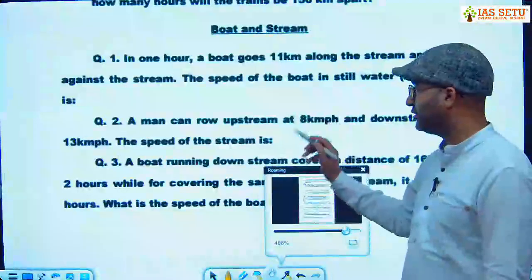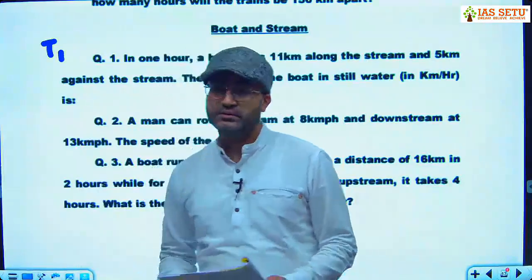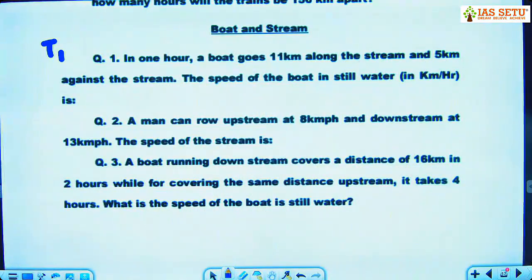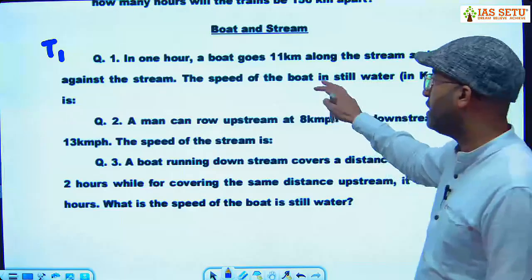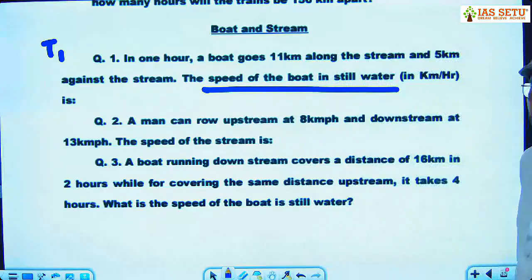चलो क्वेश्चन टाइप 1. In 1 hour, a boat goes 11 kilometer along the stream, means downstream. Along the stream itself means downstream. 5 kilometer against the stream, upstream. Find the speed of the boat in still water. Try this question. Downstream and upstream is given, and the speed of the boat in still water is asked. Formula is downstream plus upstream divided by 2.